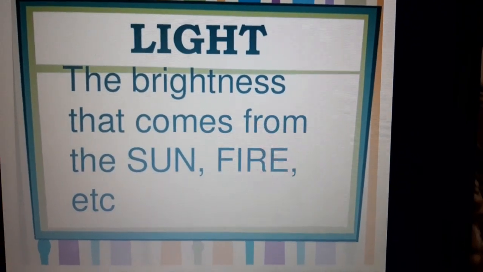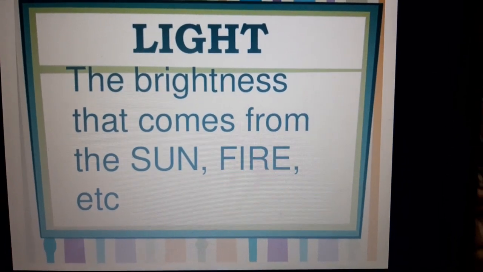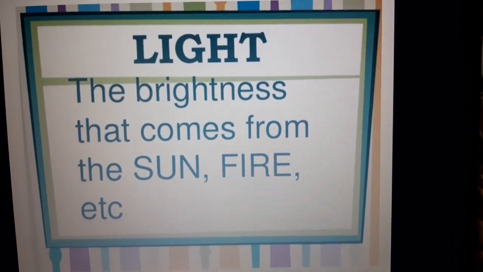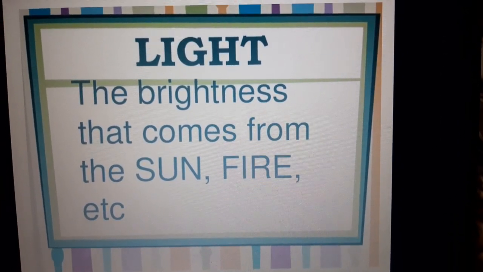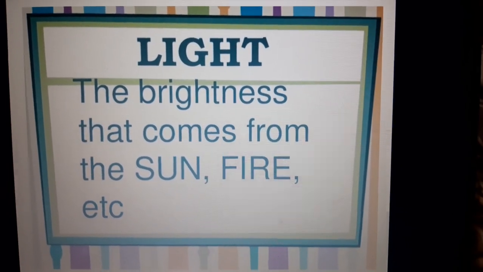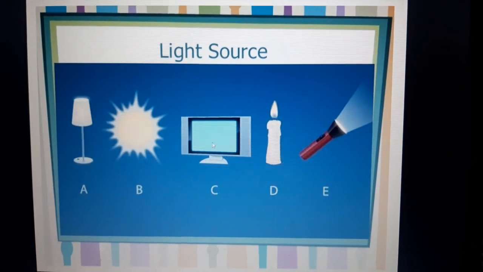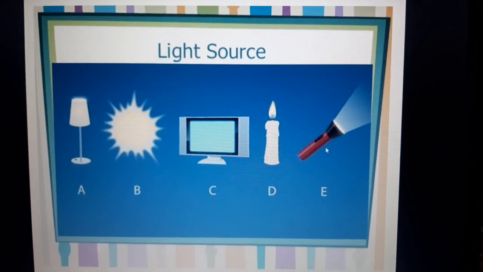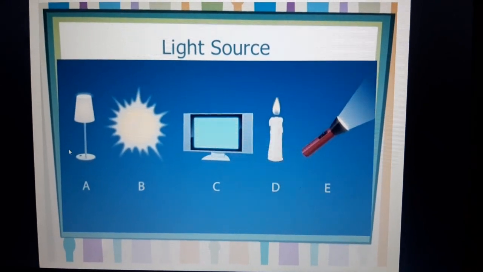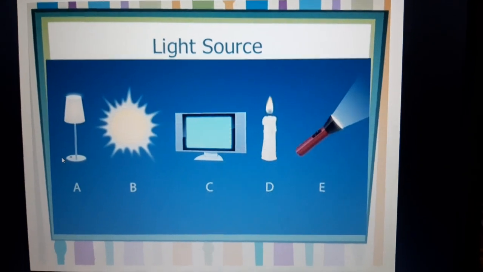Light is the brightness that comes from the sun, fire, etc. Now, these come from different sources. These sources might be a lamp, the sun, a television, a candle or a torch. So all these are sources which are producing light.